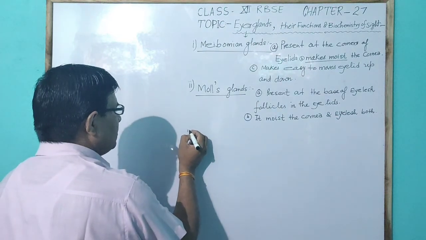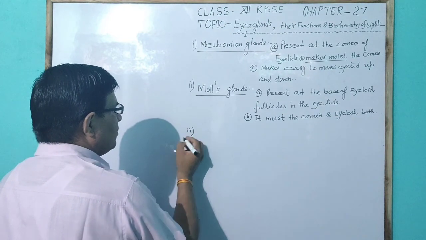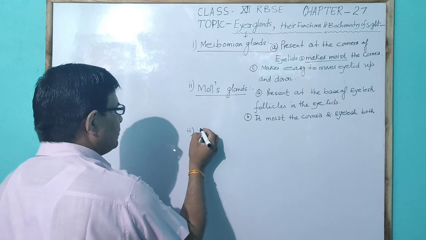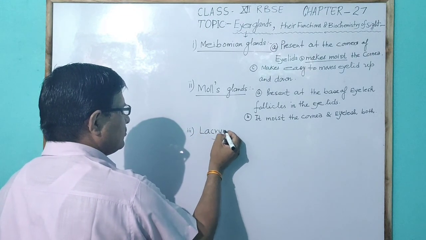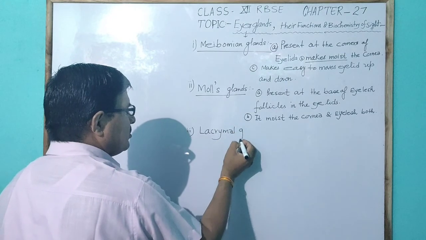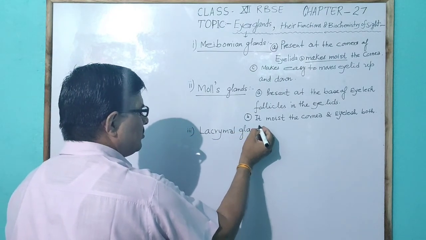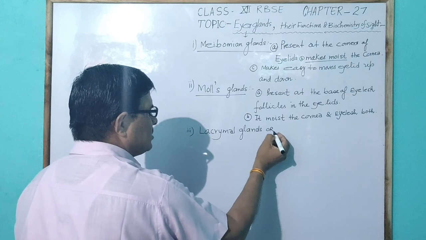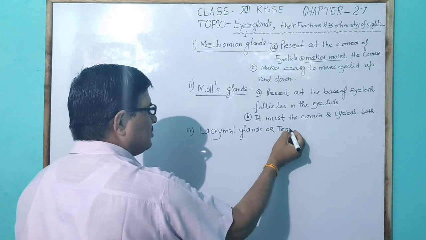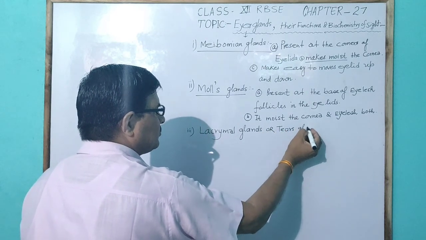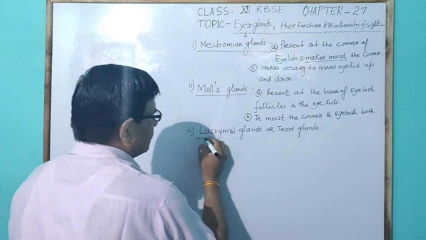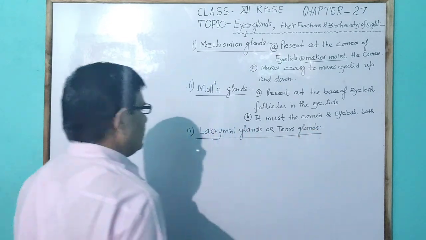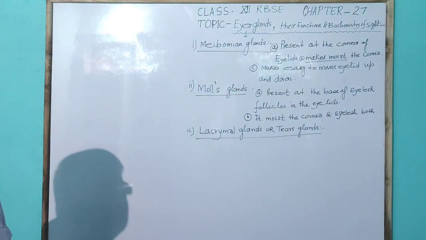The third important gland is the lacrimal gland. The lacrimal gland is also called the tear gland.